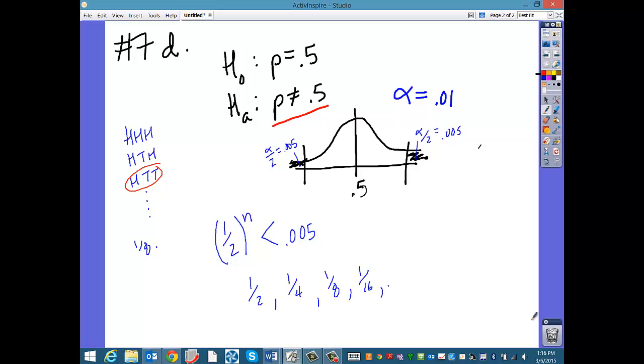And at what point do we get a power that is less than 0.005? Well, if you really know your decimals here, you might just know. Or you might plug in, and you would see that 1 over 128 is approximately 0.0078, which is still too much for us. So we go to the next one, the 8th power of 1/2, and we get 0.0039, and now we're really cleared, and now we can really reject the null hypothesis.